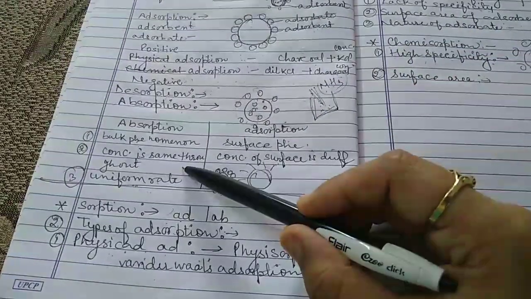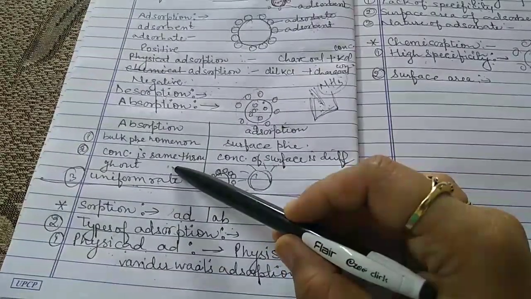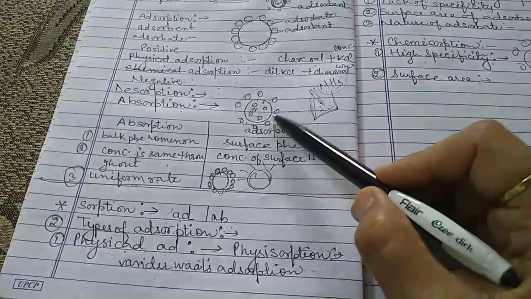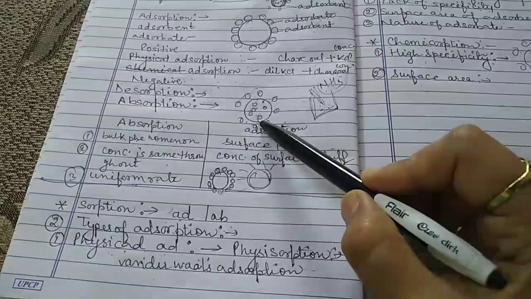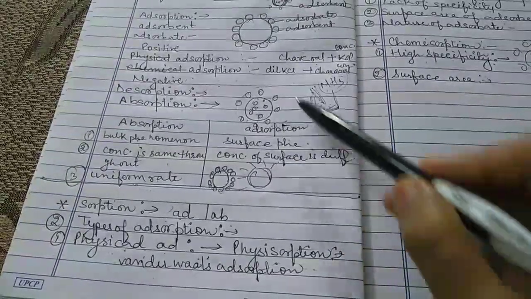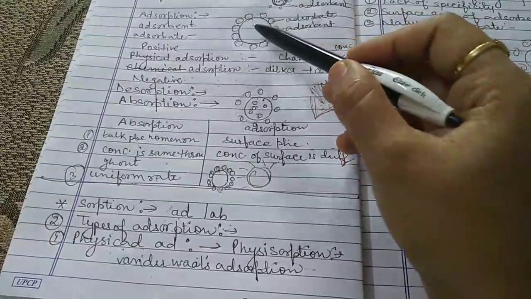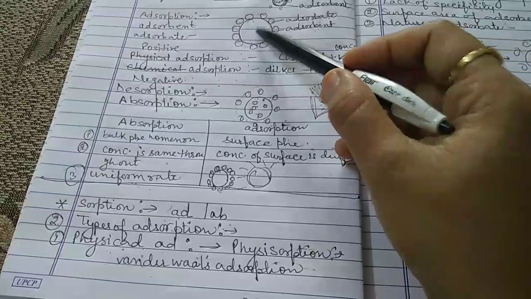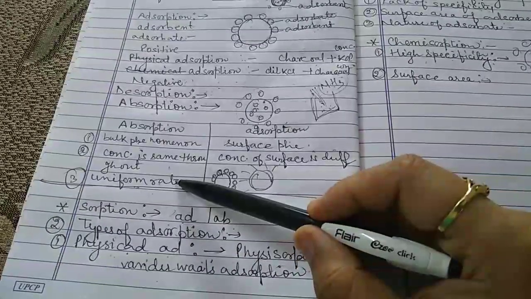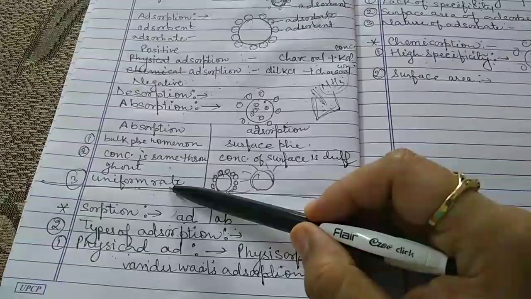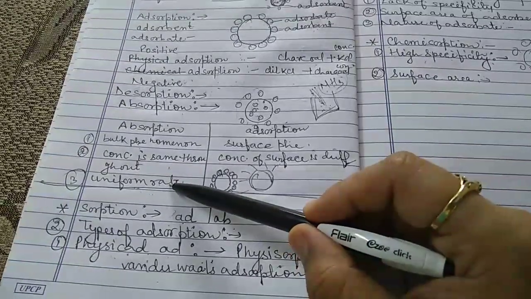Now the second property is that the concentration is the same throughout. This means the concentration of the absorbed particles is the same outside the body as well as inside the body. But in the adsorption process, the concentration is more at the outer surface in comparison to the inner surface. Now the rate of absorption is uniform, meaning absorption proceeds at a uniform rate.